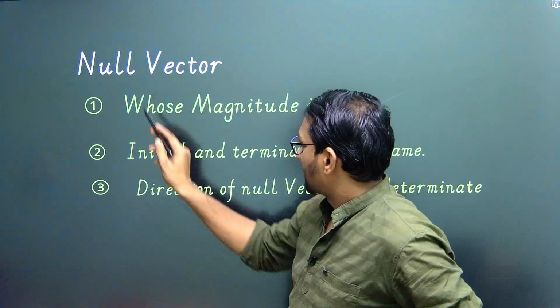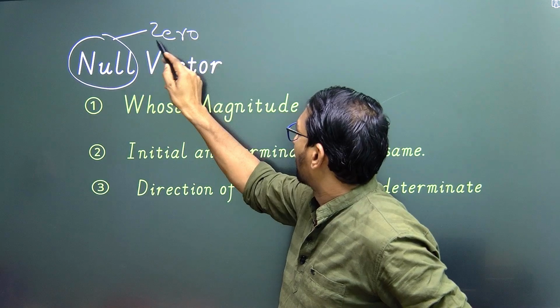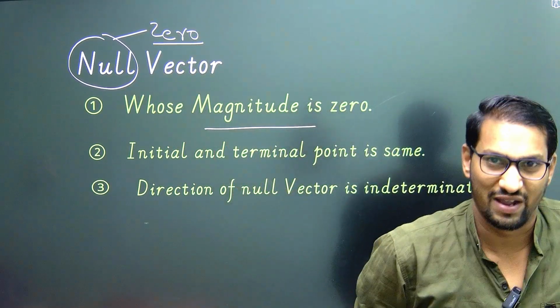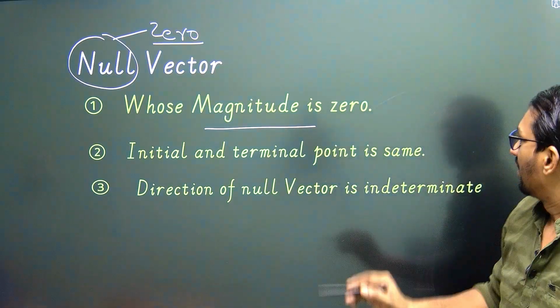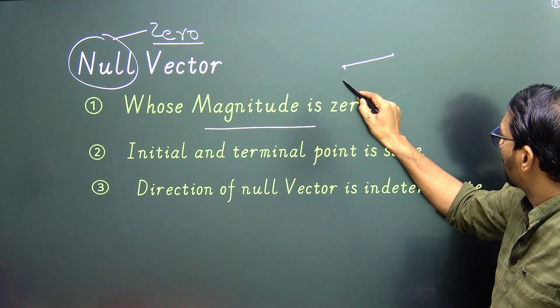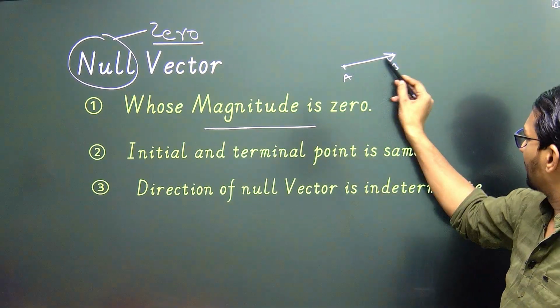As its name suggests, null means zero. So a vector whose magnitude is zero is called null vector. If magnitude is zero, then length of vector is equal to zero. Suppose AB is a vector, then its length is AB.